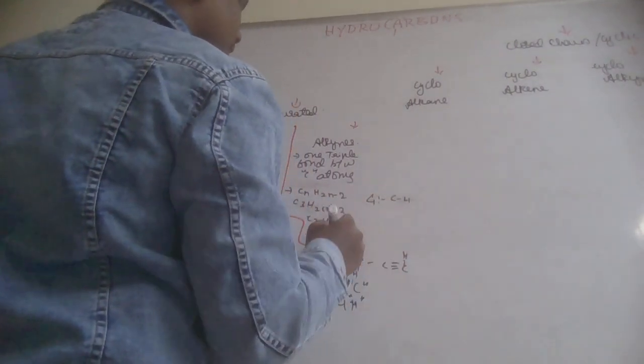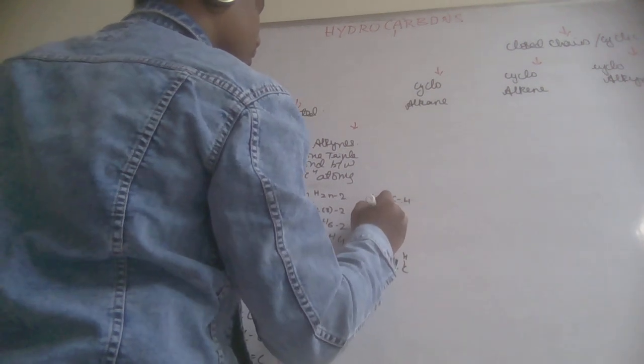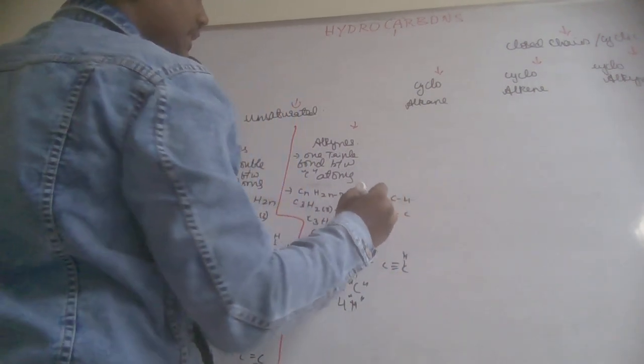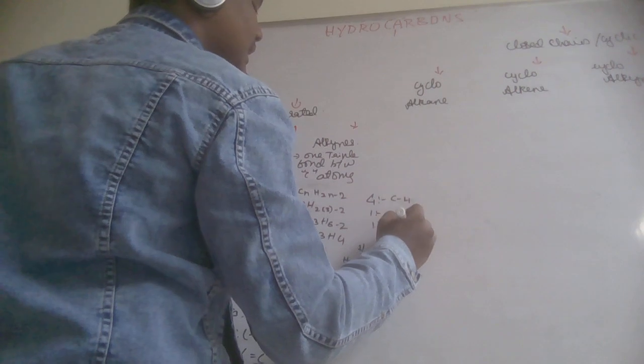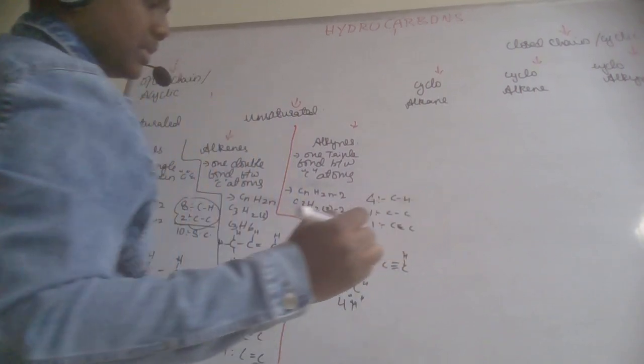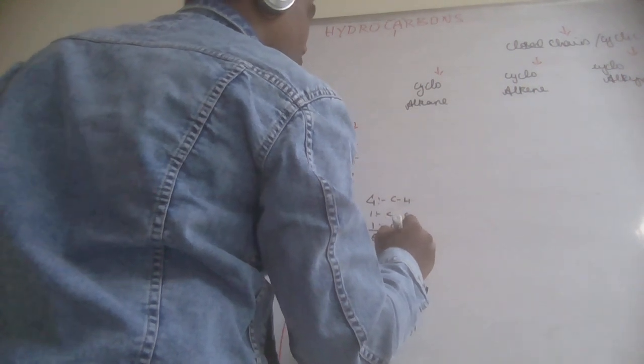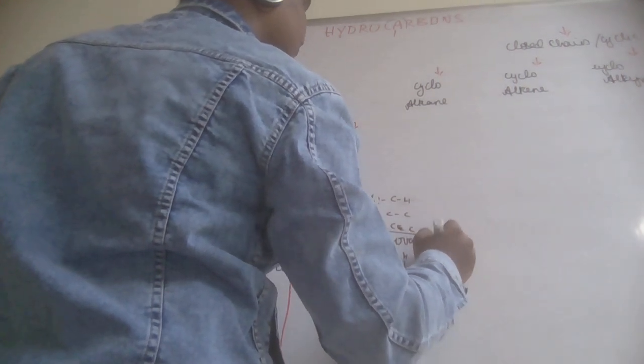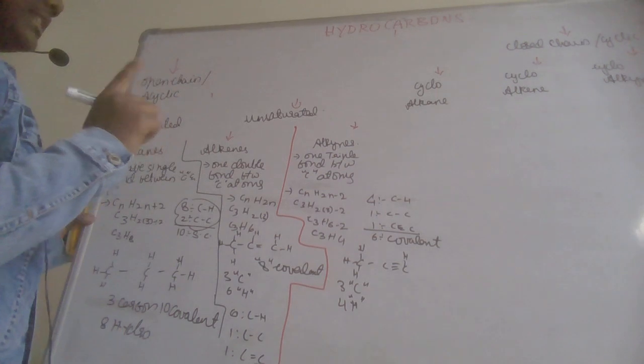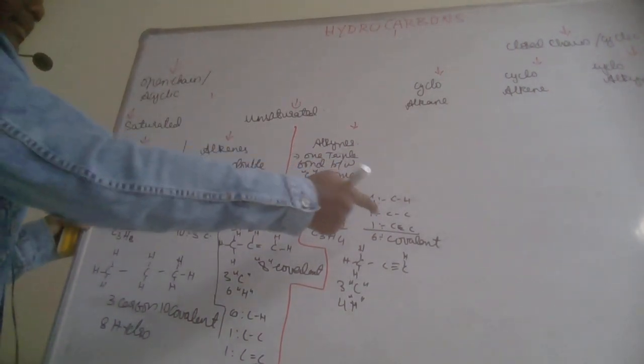Then 1 C single bond C, 1 C triple bond C. So totally 4 5 6 covalent bonds. You cannot say 6 single covalent bonds or a double bond, because 1 triple bond is there.